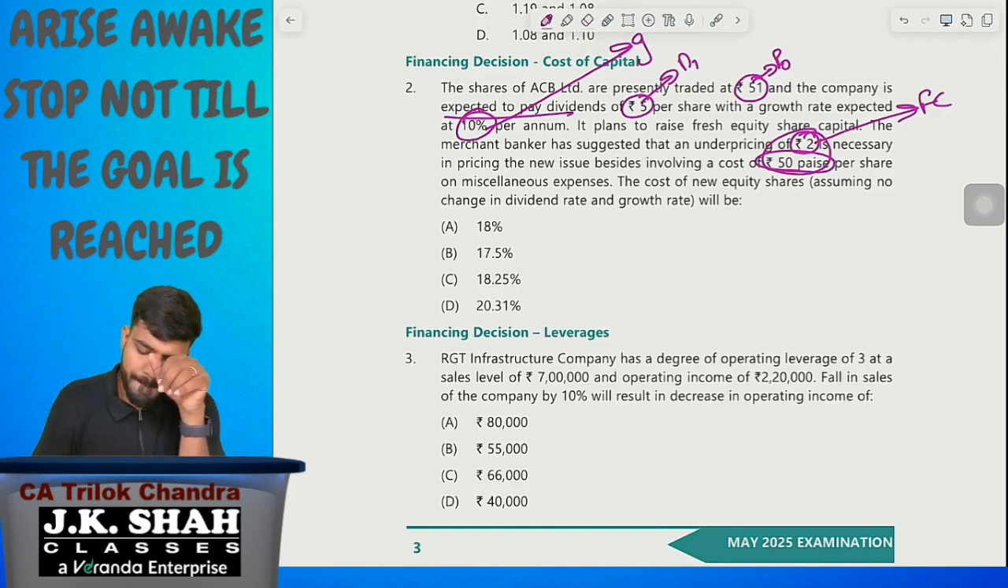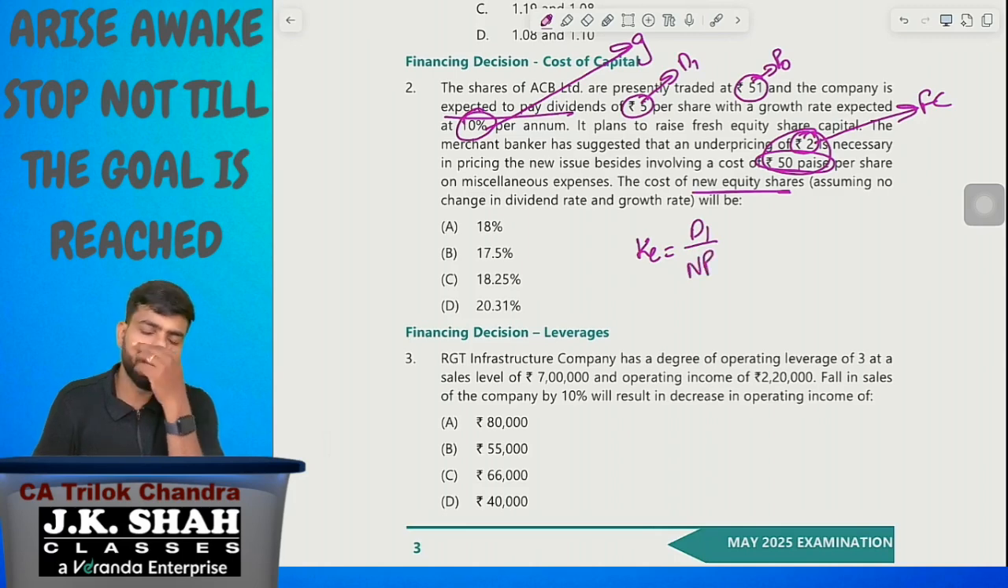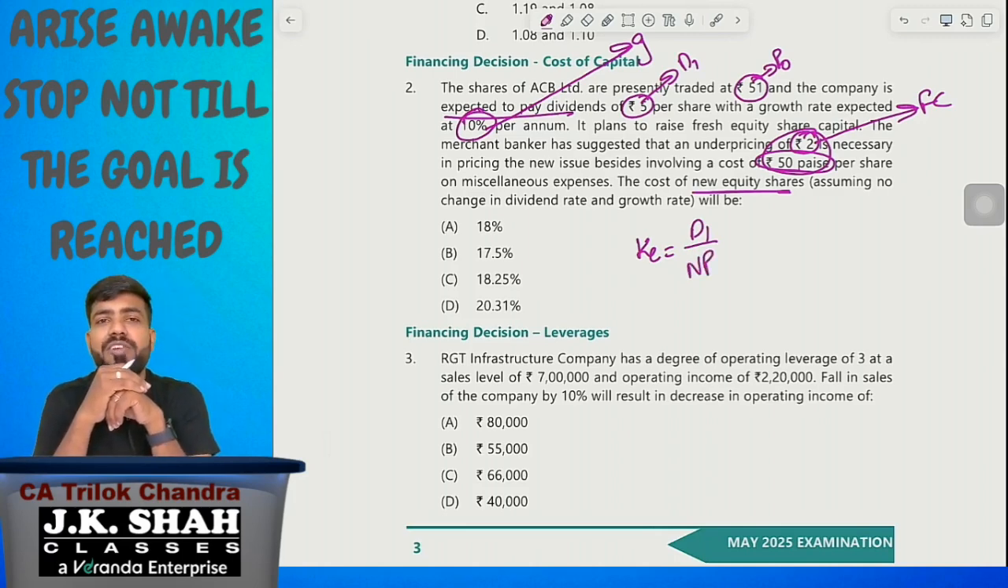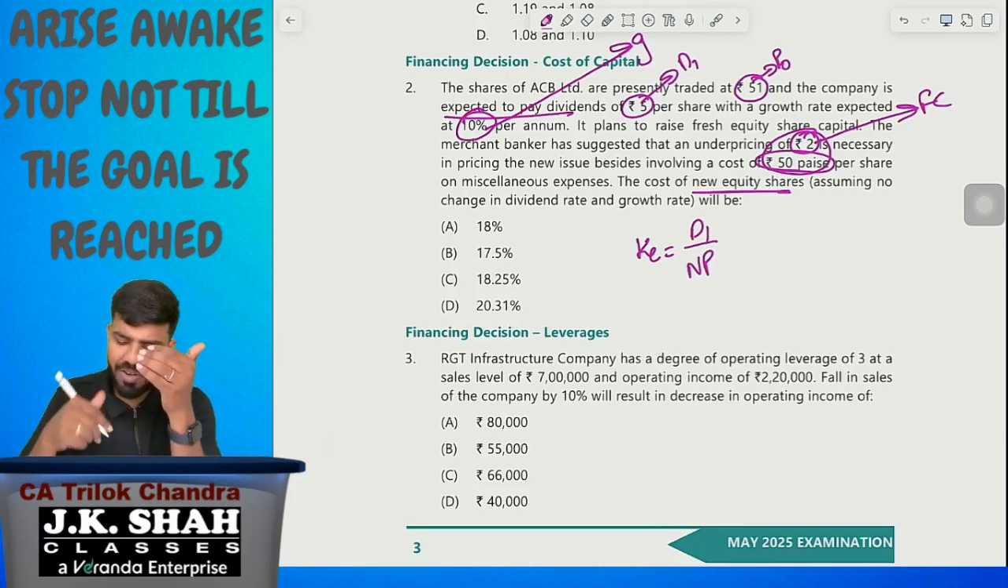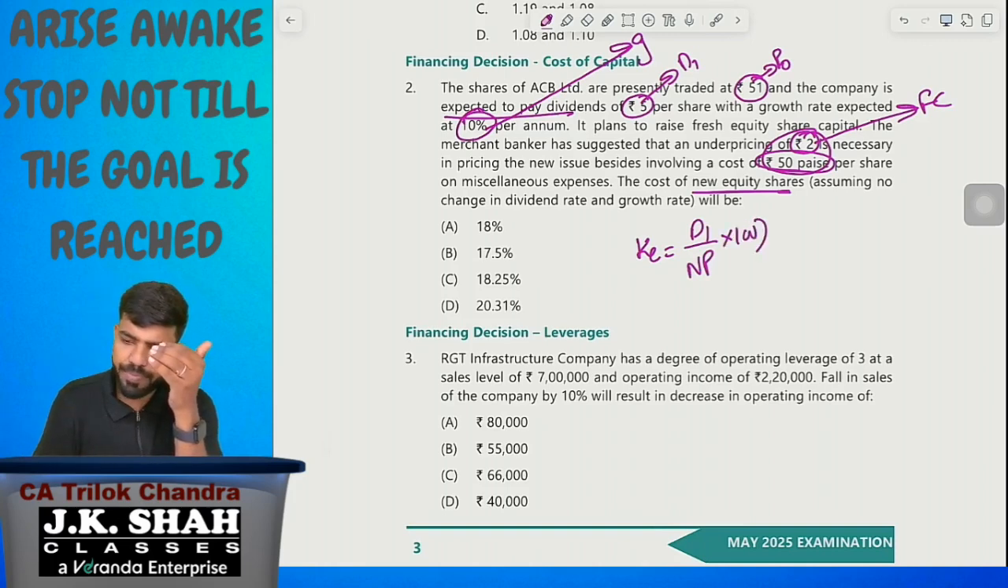Okay, now, the cost of new equity share. When it comes to new equity share, KE equals D1 divided by net proceeds. If it is existing shares, D1 divided by P0. But when it comes to new shares, D1 divided by net proceeds into 100, plus G. D1 is known. Net proceeds we need to calculate. Net proceeds equals 51 minus 2.50, you will get 48.50. Growth rate is known. Just substitute and we will get the answer.